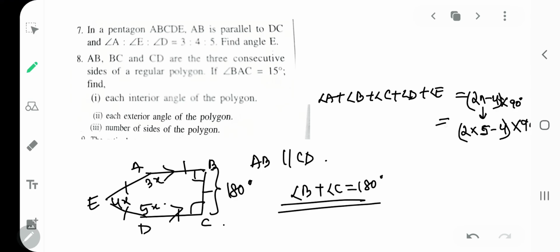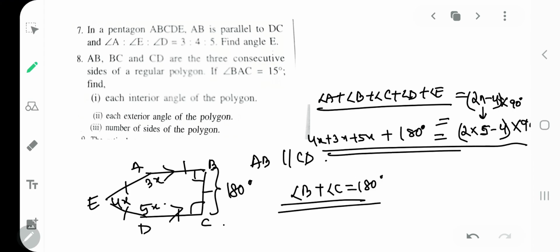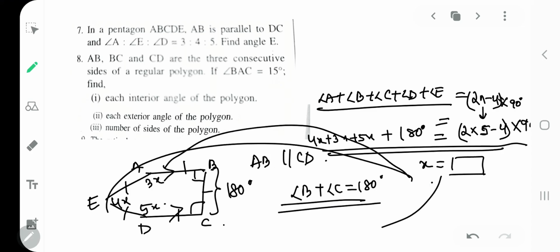And here on the left hand side you have to put the values of your angles, that is 4x plus 3x plus 5x plus, for these two together, B and C, I write 180. Yes. And once you solve this equation, my dear kids, you will get the value of x. Once you get the value of x, you have to put it in A, B, E and D to find the value of each angle.